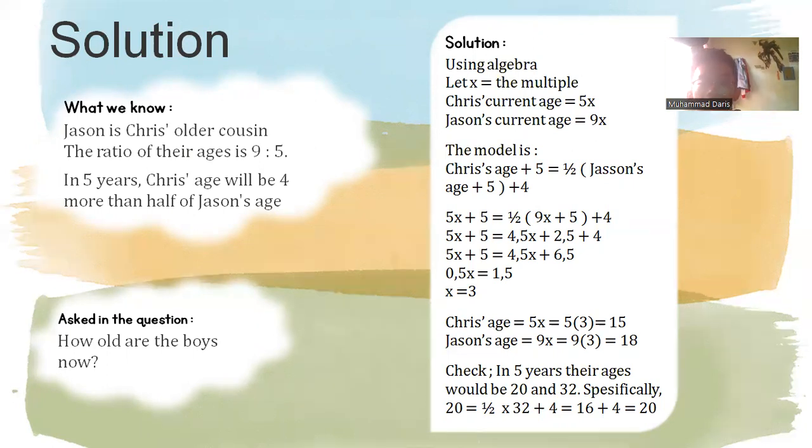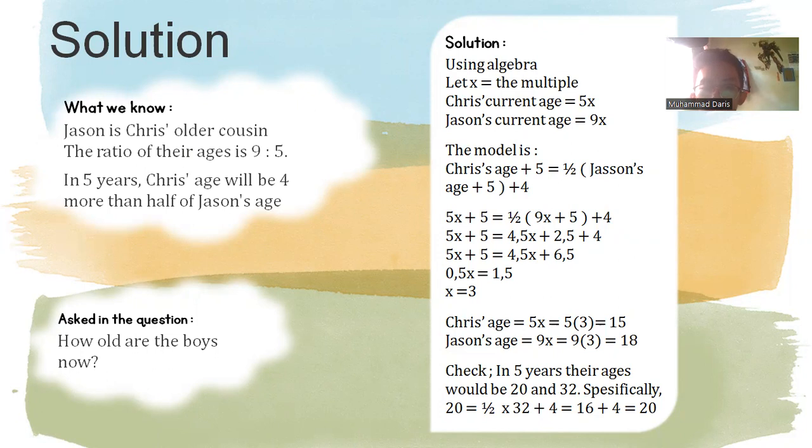Using algebra, let x be the multiplier. Chris' current age is 5x, and because Jason is older, Jason's current age is 9x. We get 5x and 9x from the ratio. The model is Chris' age plus 5, because in the future, in 5 years, is equal to half of Jason's age, in brackets Jason's age plus 5, plus 4, because it is 4 more than half of Jason's age.